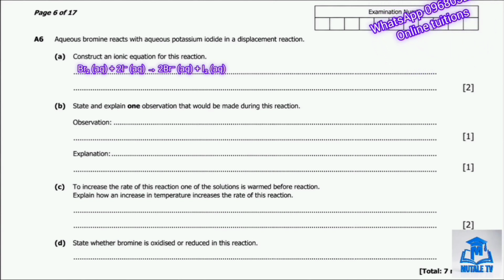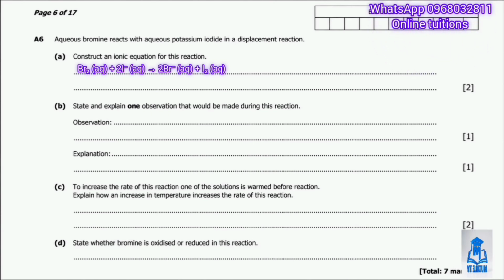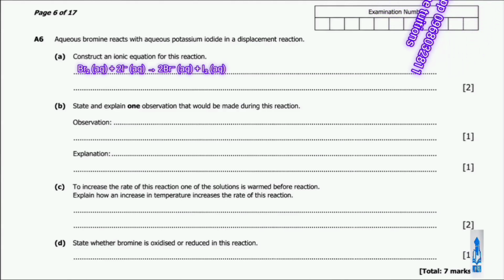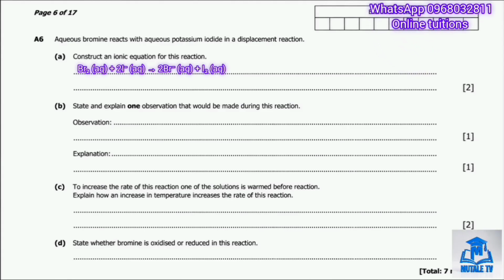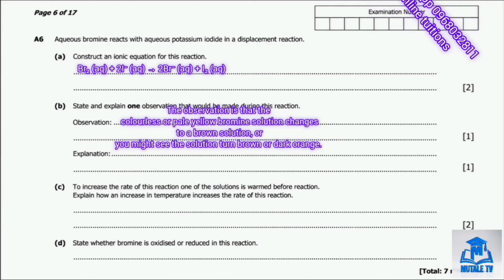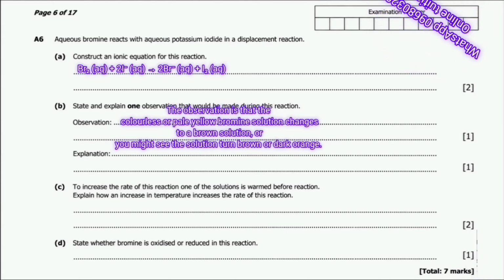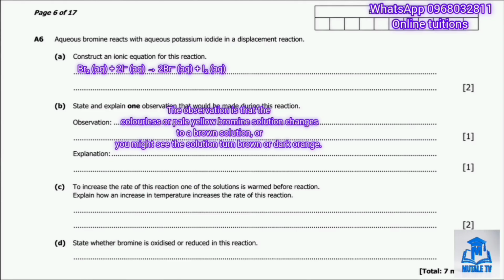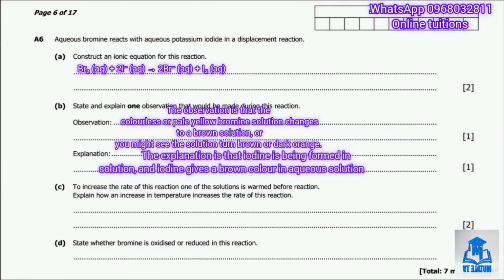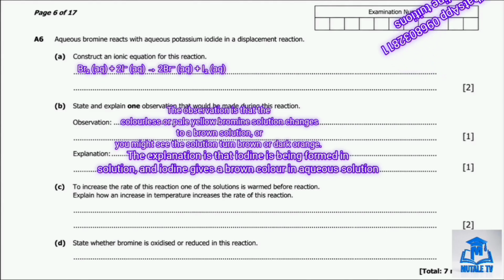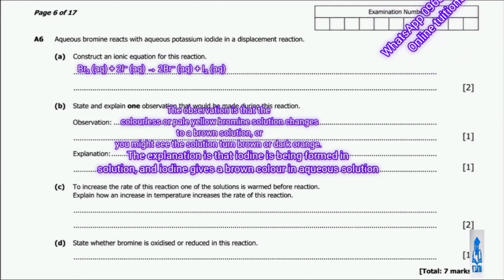So part B asks us to state and explain one observation made during this reaction. So the observation is that the colorless or pale yellow bromine solution changes to a brown solution, or you might see the solution turn brown or dark orange. The explanation is that iodine is being formed in solution, and iodine gives a brown color in aqueous solution. So moving on to question C.